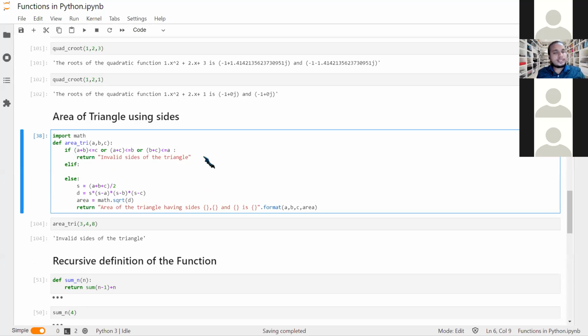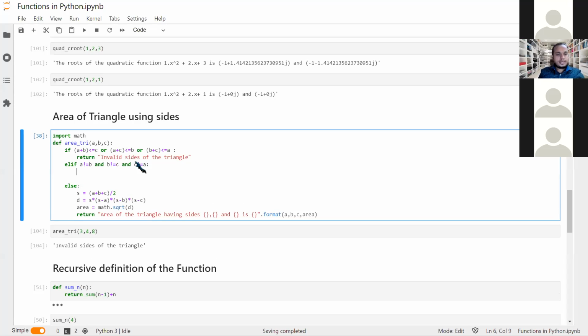Elif scalene triangles. So elif doesn't, yeah, we need to give a condition. So if a is not equal to b, you all know this, a is not equal to b, and why I'm using and, because everything should be unequal. If b is not equal to c and c is not equal to a, then we just print that